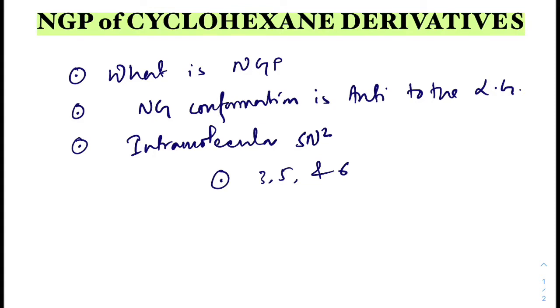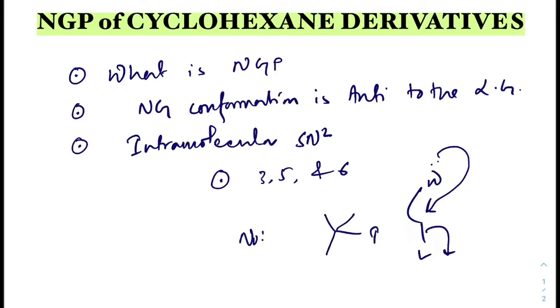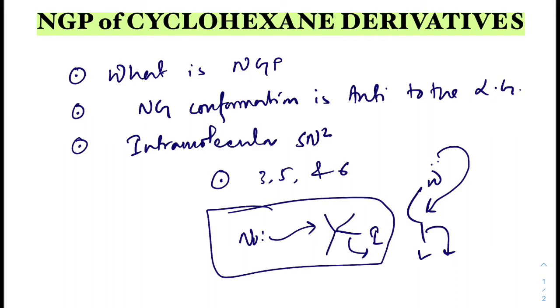faster than an intermolecular SN2 reaction. That means when the reaction is intramolecular, this reaction is much faster than a normal SN2 reaction. Suppose this is the nucleophile and this is an SN2 reaction mechanism. So this is an intermolecular SN2 reaction. The rate of an intermolecular SN2 reaction is much slower than this type of NGP reaction.